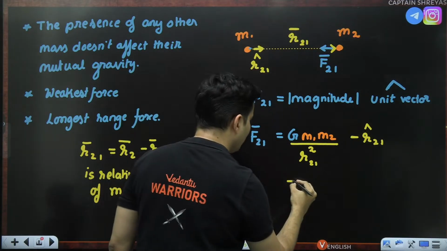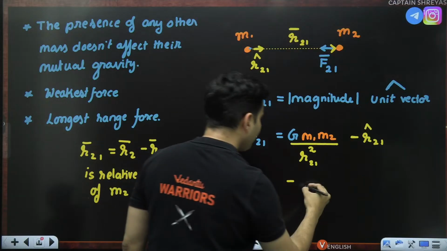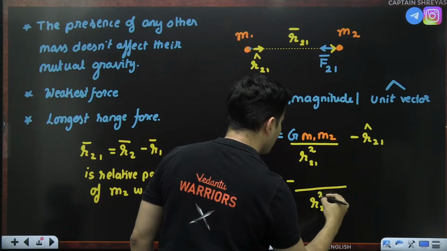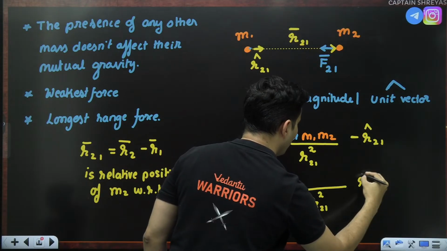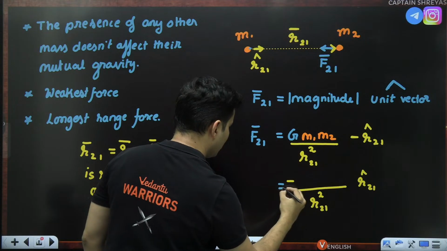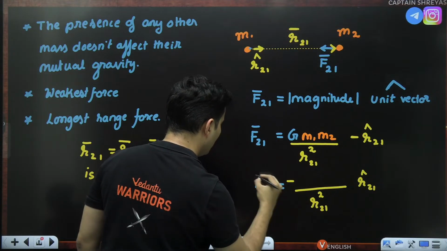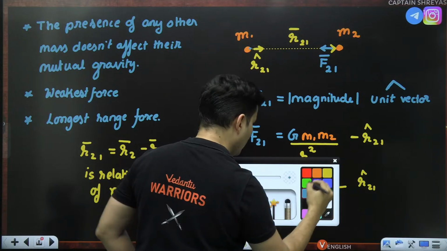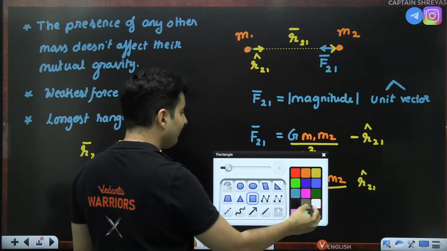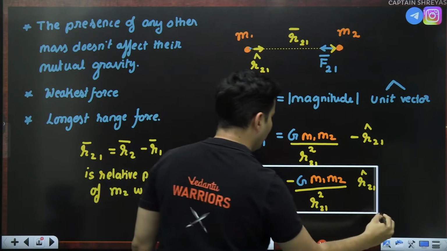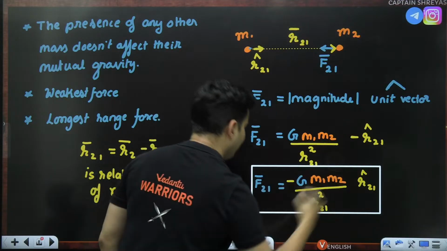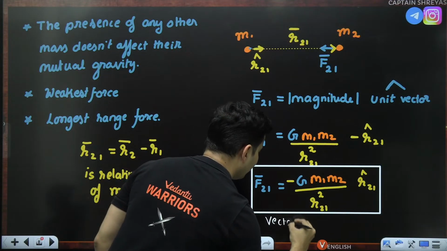So if you want, you take the minus sign over here. You have your R21 square over here, you have R21 cap over here. That's it. So this is basically your F21, G into M1 M2 over here. So this is the vector formula. This is nothing but your vector formula of gravitation.